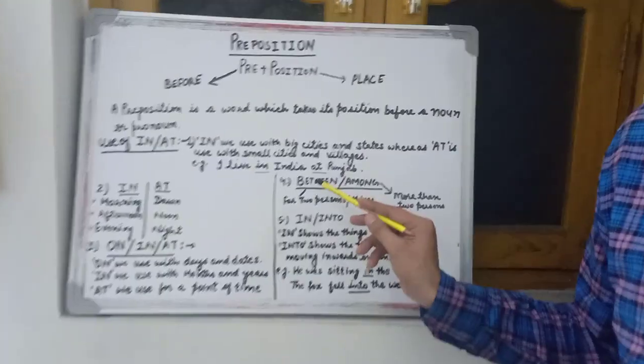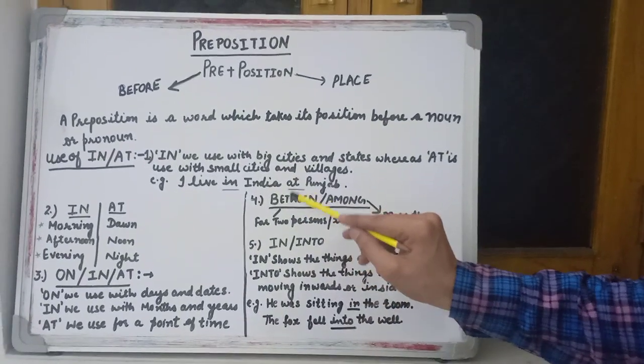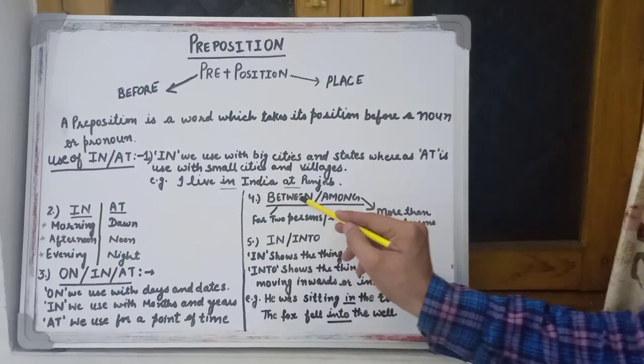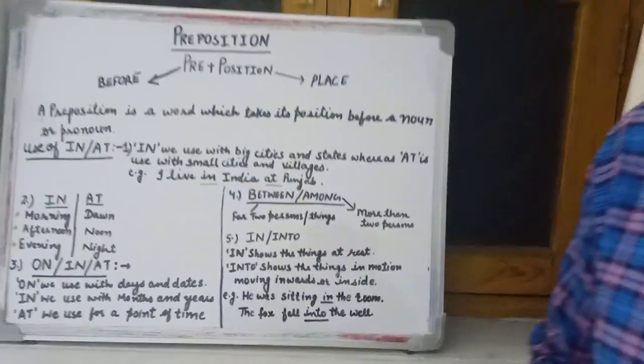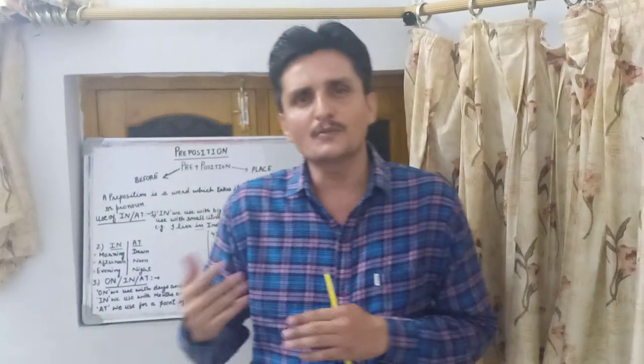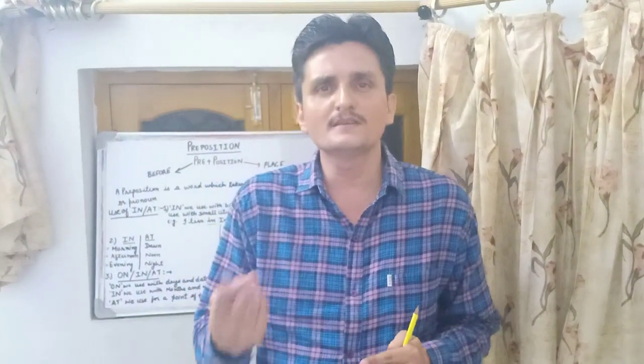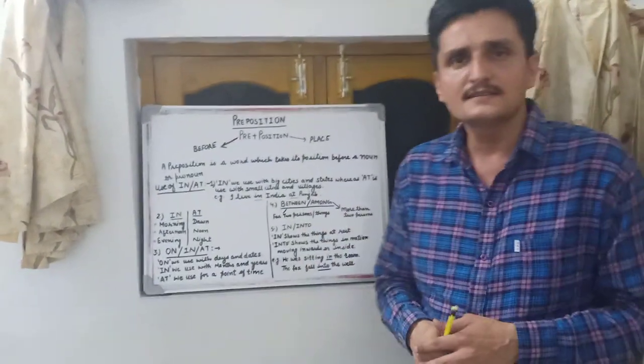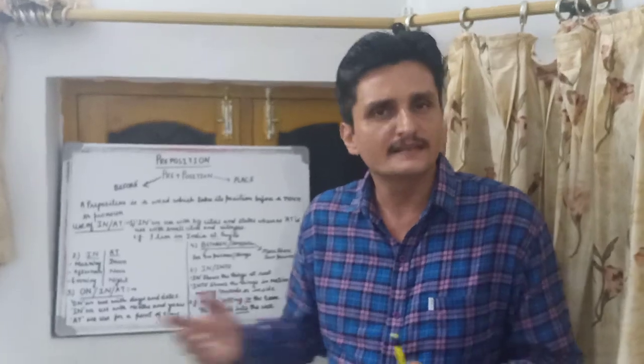Next is the difference between between and among. Between we use for two people. When the matter is discussed for two persons, we use between. For example, the division of the property took place between two brothers or two sisters. Among is used for more than two persons. So distribute these toffees among your friends.